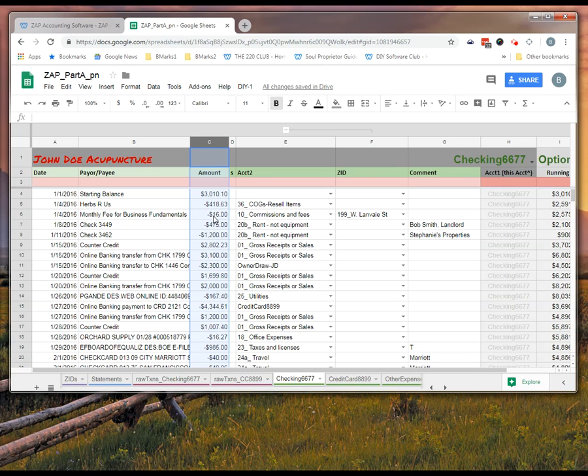So again, this isn't designed for you to be able to understand everything about this software, how it works. It's a quick overview, a good overview, such that then you can move on to our shorter videos that show you what Part A looks like in daily use when it comes to doing your bookkeeping and your tax accounting.